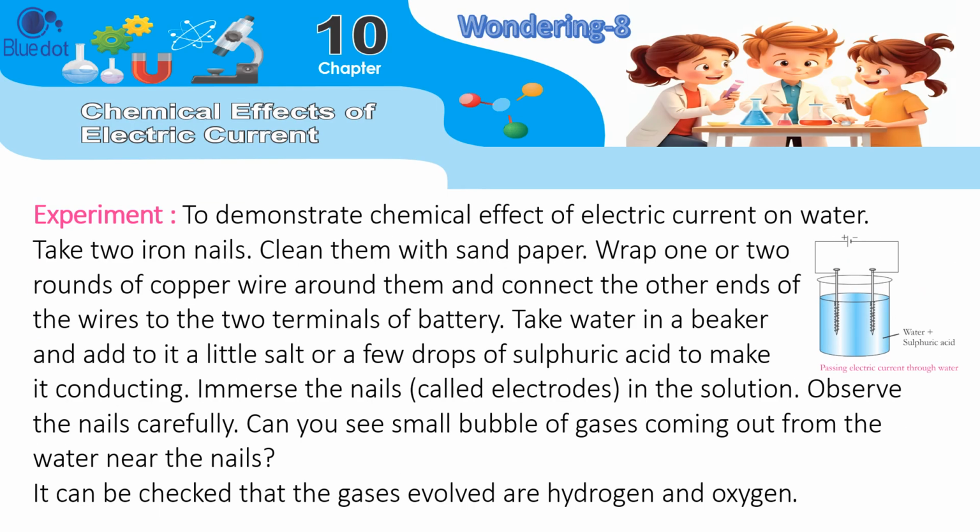Experiment to demonstrate the chemical effect of electric current on water. Take 2 iron nails. Clean them with sandpaper. Wrap 1 or 2 rounds of copper wire around them and connect the other ends of the wires to the 2 terminals of a battery. Take water in a beaker and add to it a little salt or a few drops of sulfuric acid to make it conducting. Immerse the nails, called electrodes, in the solution. Observe the nails carefully. Can you see small bubbles of gases coming out from the water near the nails? It can be checked that the gases evolved are hydrogen and oxygen.